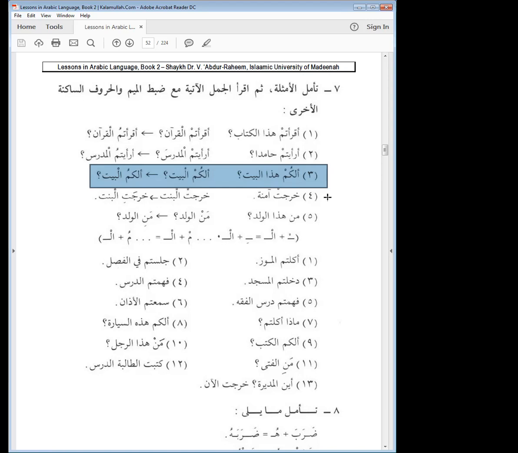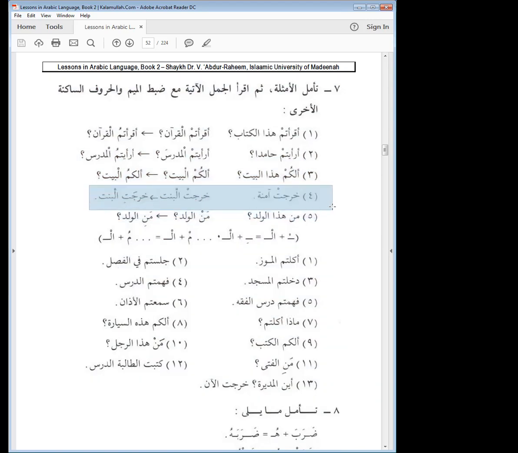So no problem there. But in the next part, we say alakum al-bayt. So you have a problem there because you have sukun meeting sukun, right? So what do we do? We put the dhamma on top of the meme. So we have alakumul bayt, right?